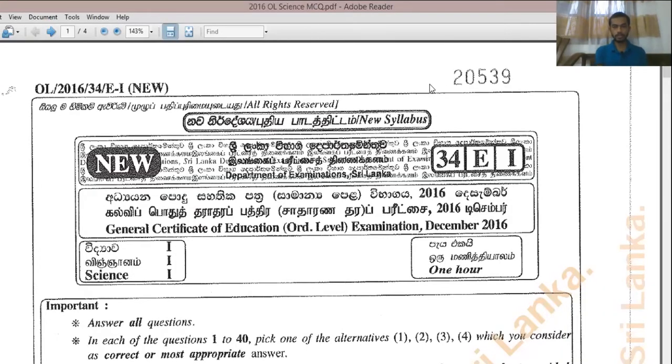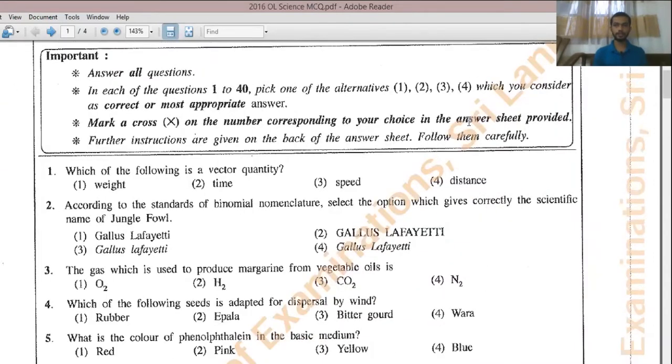Today we are going to discuss the 2016 ordinary level science paper, right? So I will take the first question likewise. See, first one they are asking which of the following is a vector quantity, right? So think, what is a vector quantity? A vector quantity is something which has a magnitude and a direction, right?